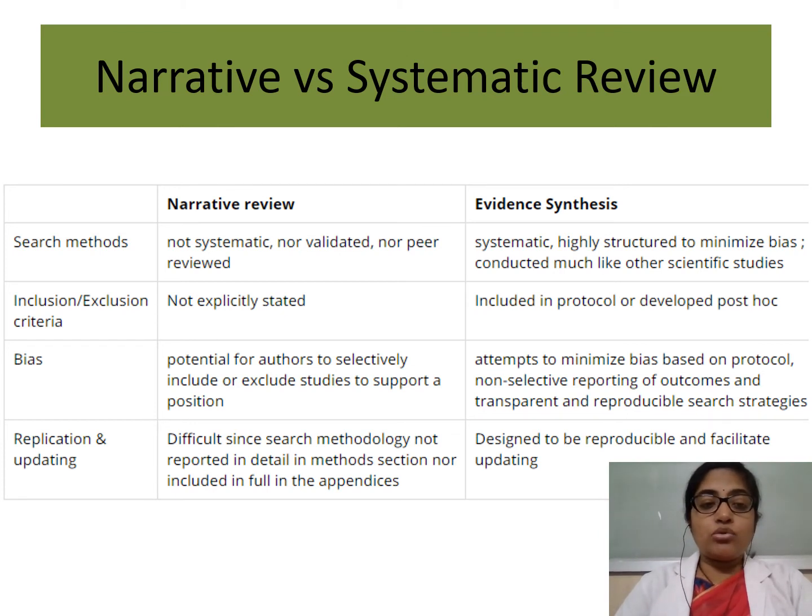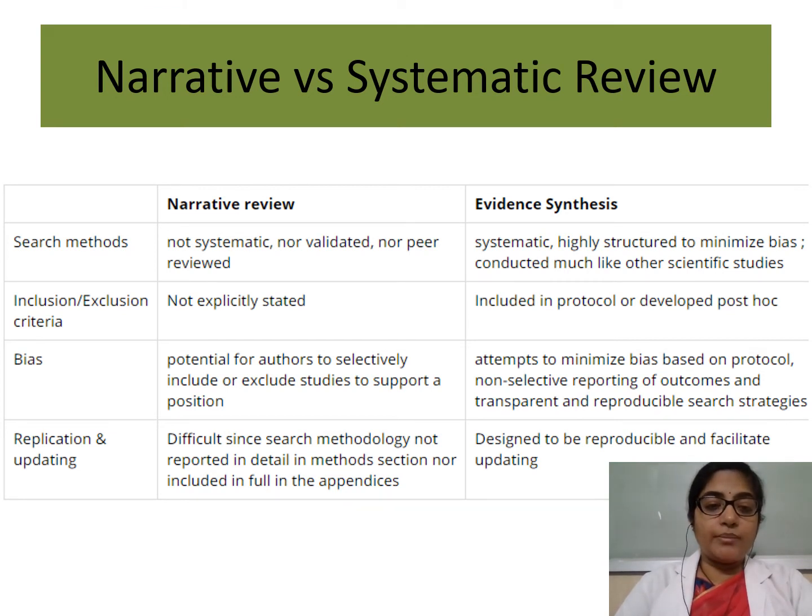We have inclusion exclusion criteria defined in a systematic review, whereas in narrative review there is no such thing. There is a potential bias for authors to selectively include or exclude studies in a narrative review. Nobody is going to question you why you have excluded this study, but you cannot do this in a systematic review, because you have a particular protocol to stick to, and if you have the studies reflected in your protocol, you have to include them and report them.